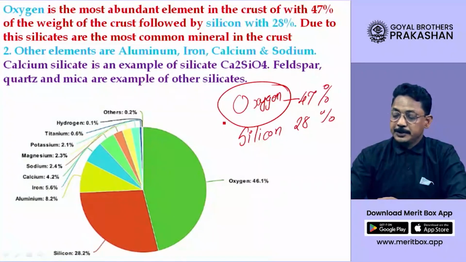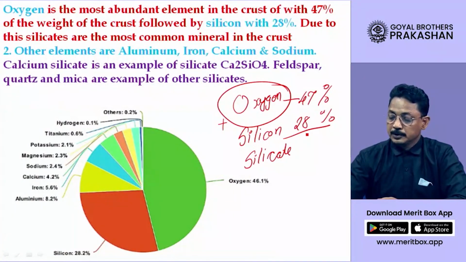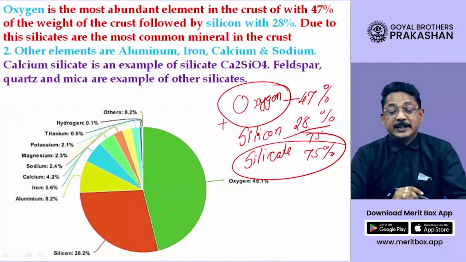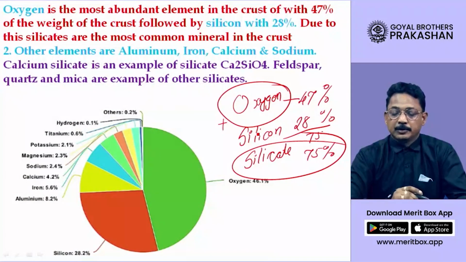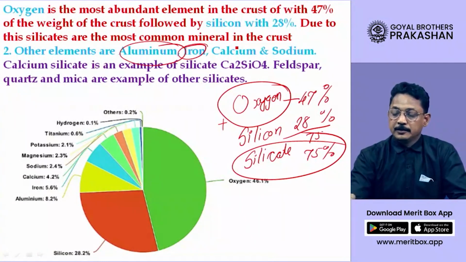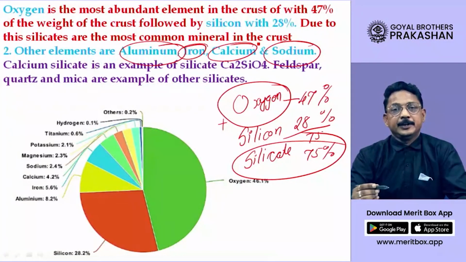So oxygen plus silicon results in the formation of silicate, and if I add these two, the number is 75. That means 75% of the earth is made up of silicates, dear student. It is the most abundant quantity of mineral present on earth. Besides this, aluminium, iron, calcium, sodium are also present in huge quantity in earth's crust.